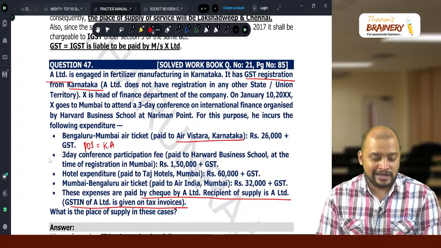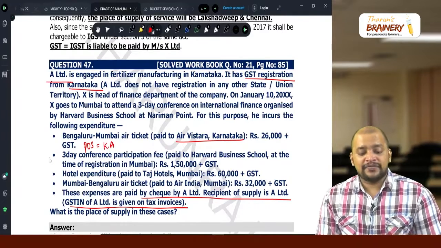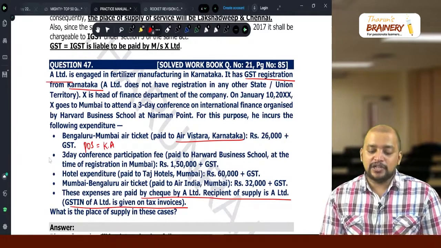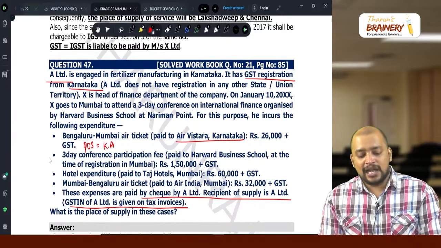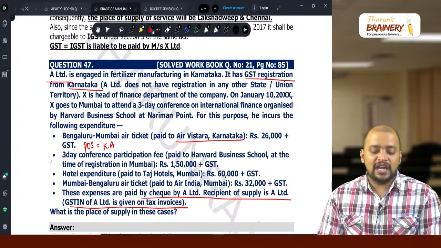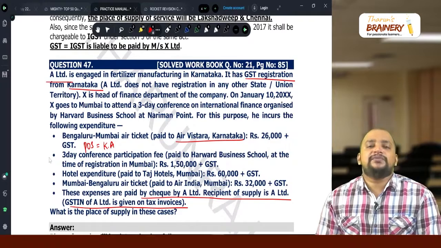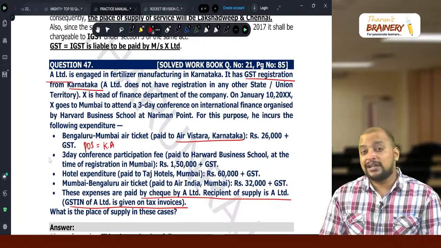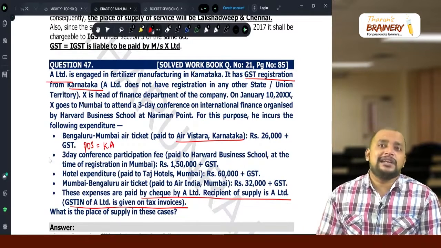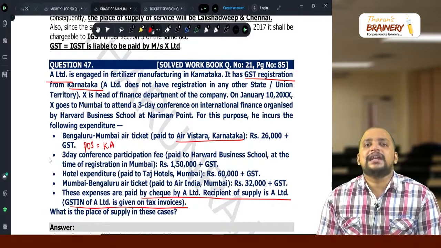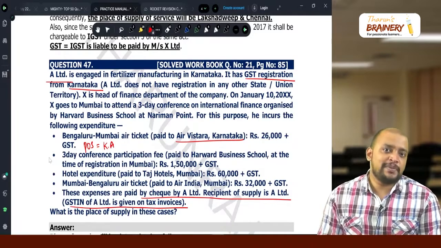3-day conference participation fee paid to Harvard Business School at the time of registration in Mumbai, 1,50,000 plus GST. Actually, a confusion will arise in this case whether it will be event-related services or training and performance appraisal.